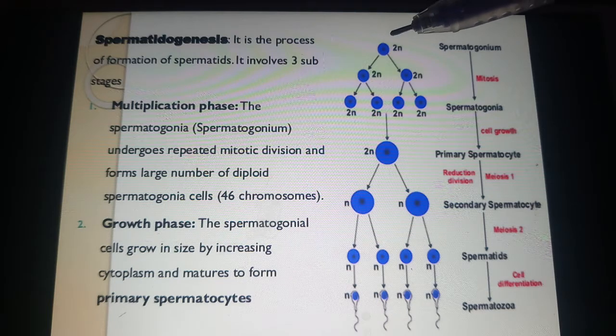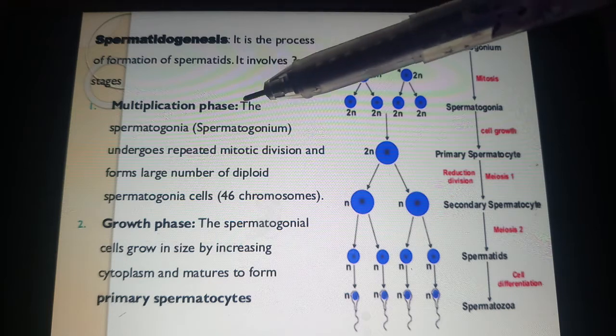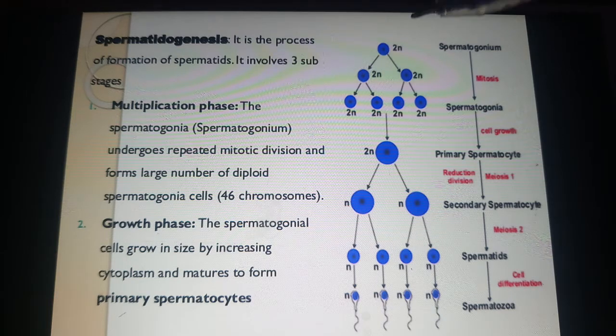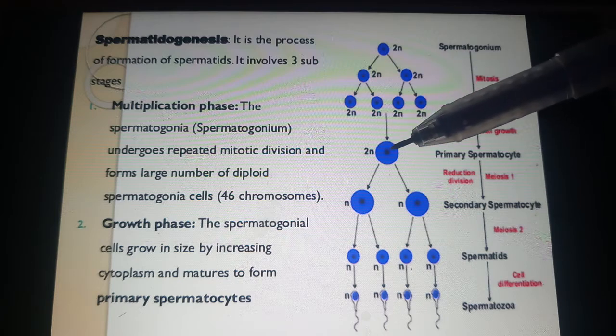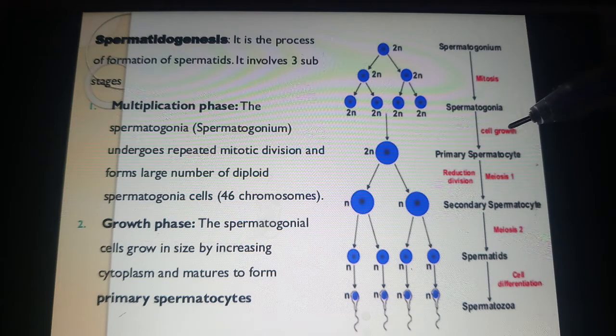A single spermatogonium which is diploid in nature multiplies. That's why this phase is called the multiplication phase. It multiplies rapidly and produces a large number of spermatogonia through mitosis. And then one of the cells undergoes cell growth.